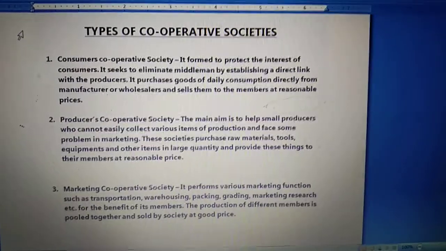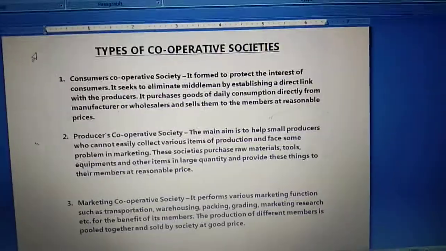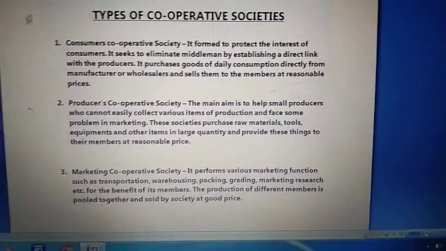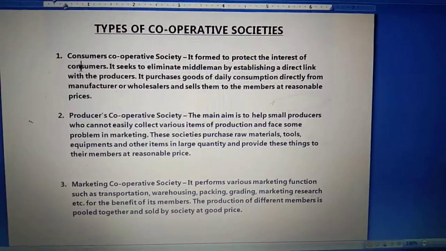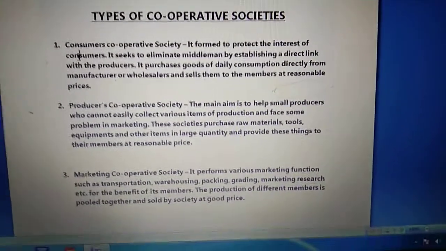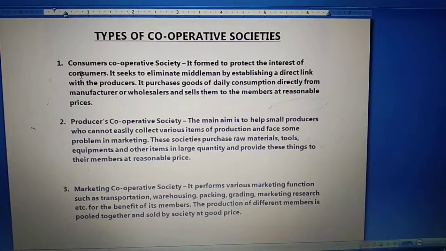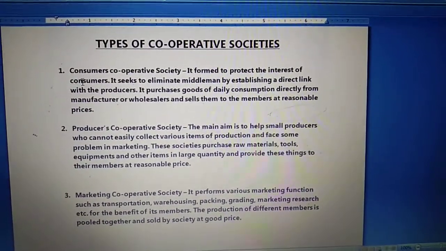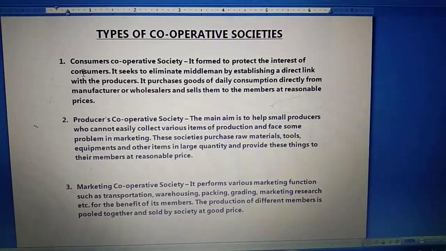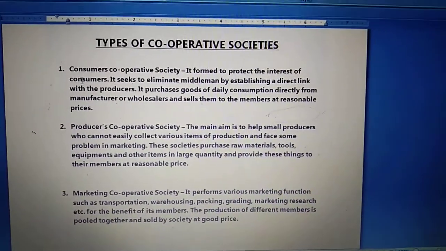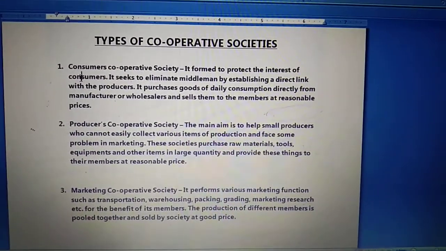Now children, you have to understand one thing, that when we talk about the market, from the time a product is produced by the producer till the time the product reaches the consumer, there are lots of middlemen who work there. And just because of these lots of middlemen, the price of the product decided by the producer and the price actually taken from the consumer are completely different.